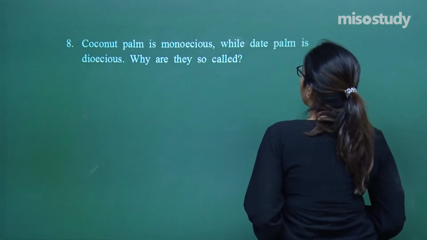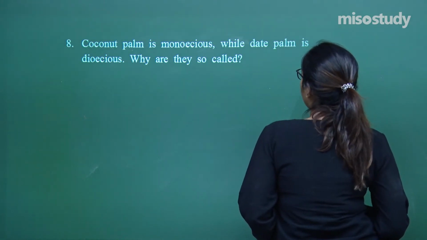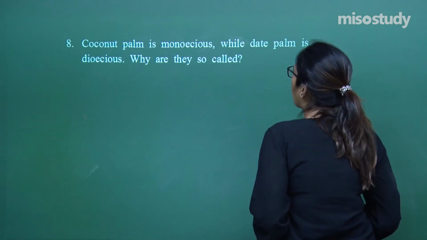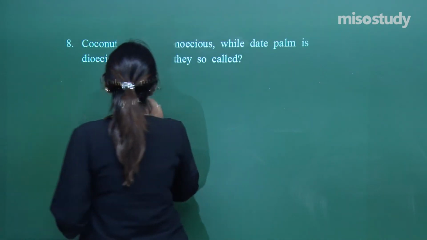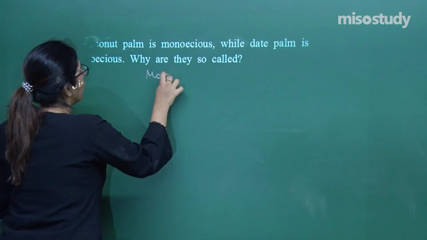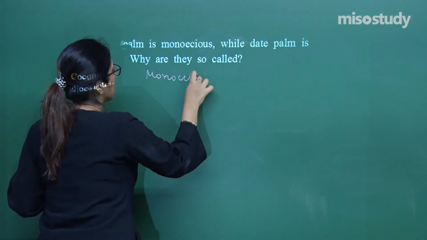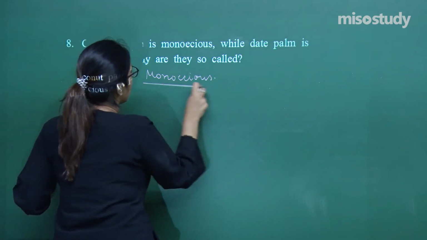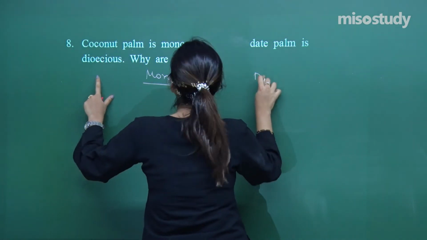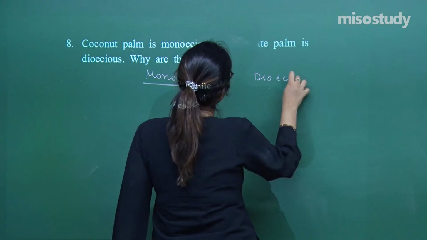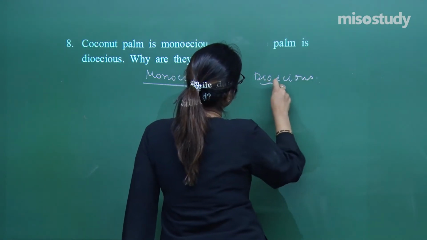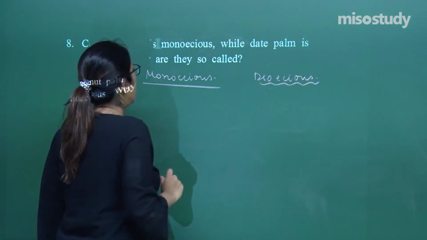Coconut palm is monoecious while the date palm is dioecious. Why are they so called? Now I have 2 words: monoecious and dioecious. Now listen to this very carefully.